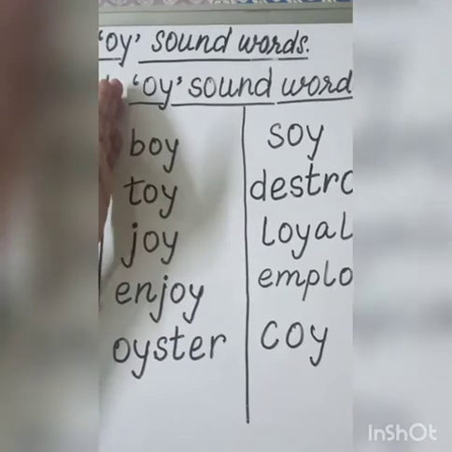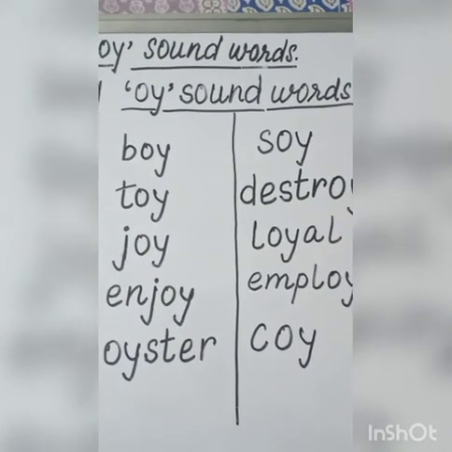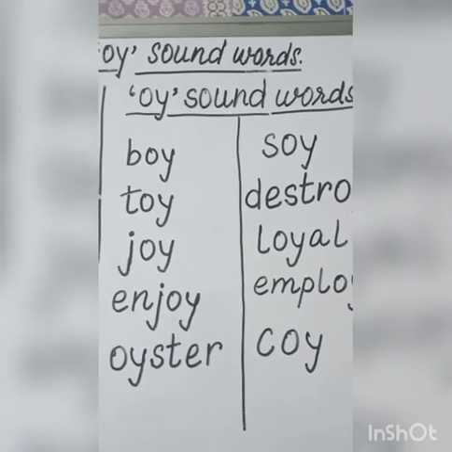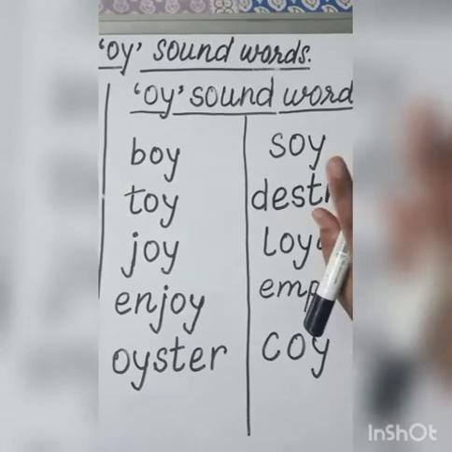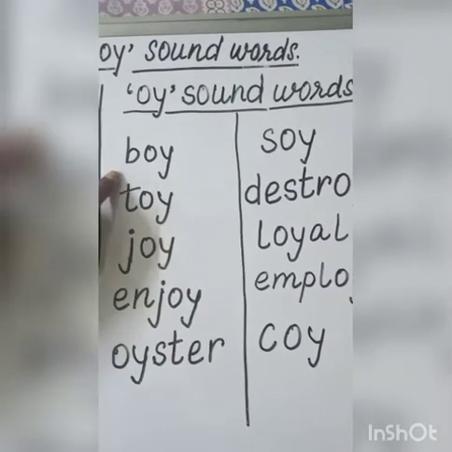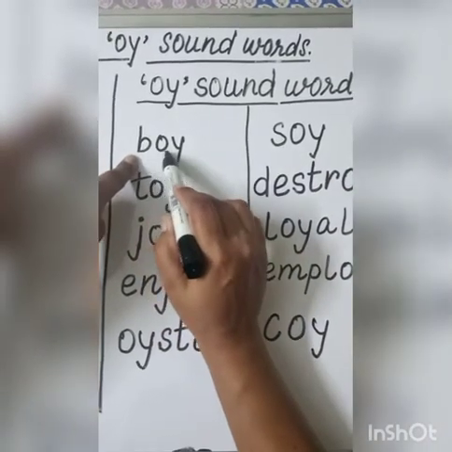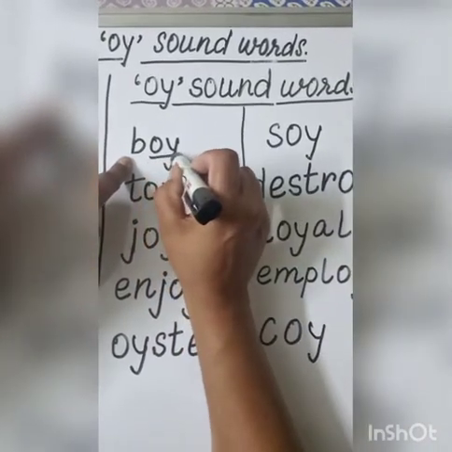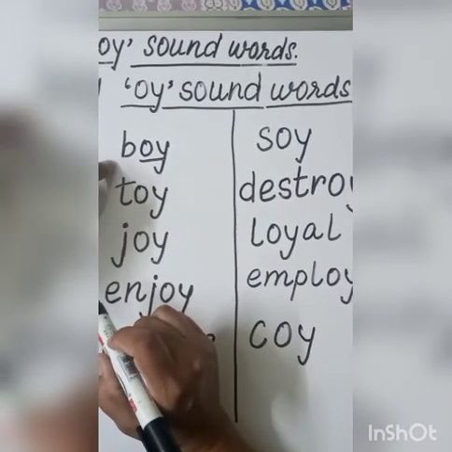Now I'm coming to the OY sound words. O says O, Y says Y. When they come together, एक साथ आते हैं digraph में, they create one new sound, that is oi. Our first word is B-O-Y. B says B, OY says oi.